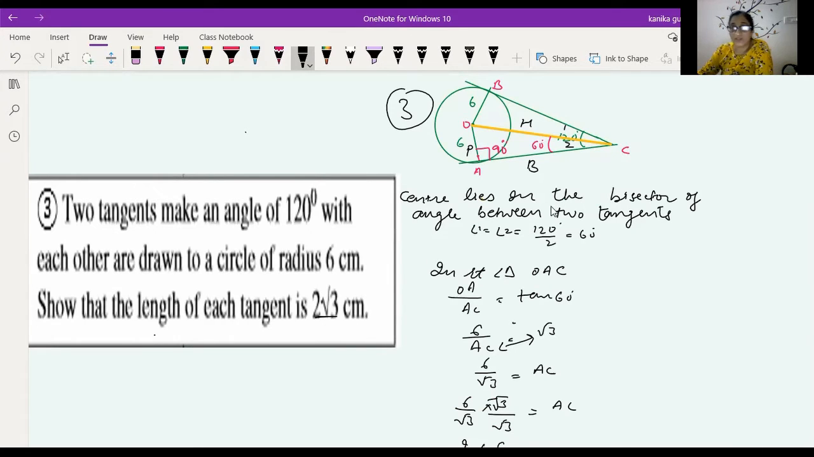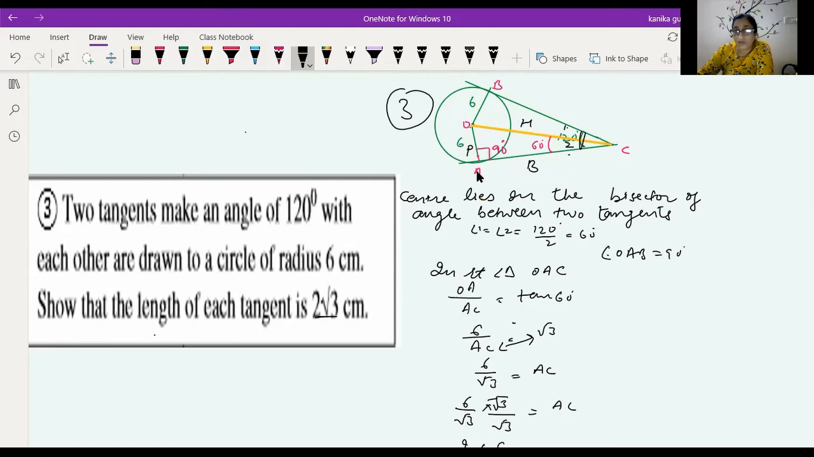Now you know that the center lies on the bisector of the angle between two tangents. Now here is the center, and these are the tangents, and here this angle. So angle 1 is equal to angle 2. So angle 1 is equal to angle 2 is equal to 120 by 2, that is equal to 60 degrees. So angle 1 is 60 and angle 2 is 60 degrees. Now you also know that the radius is perpendicular to the tangent. So angle OAC is equal to 90 degrees.